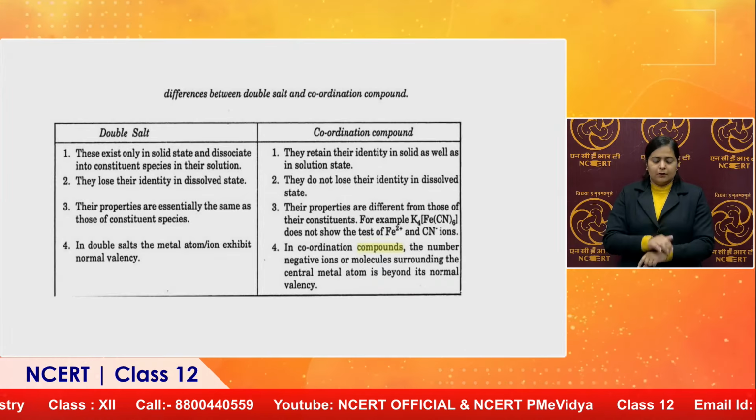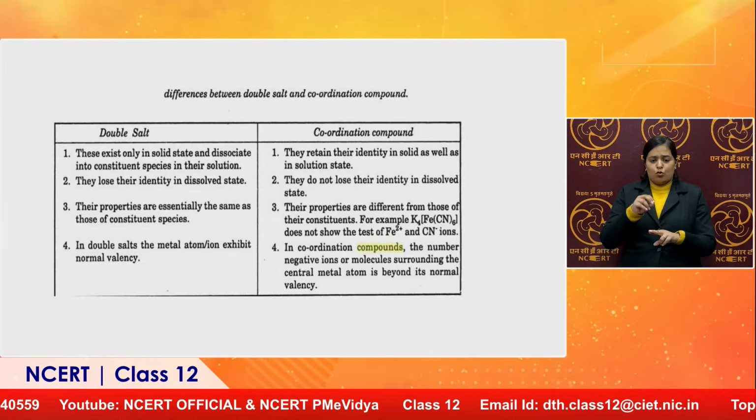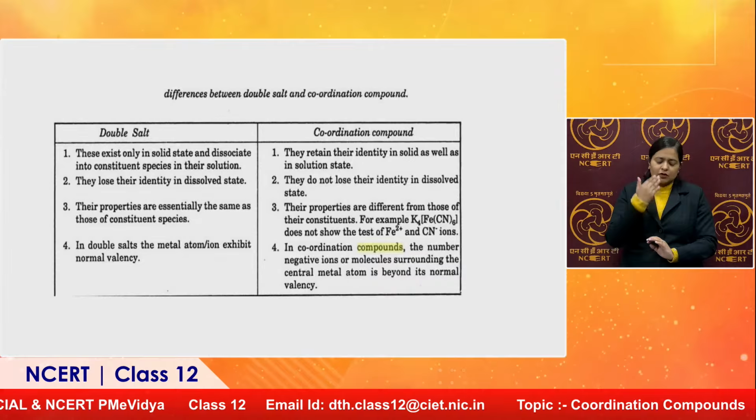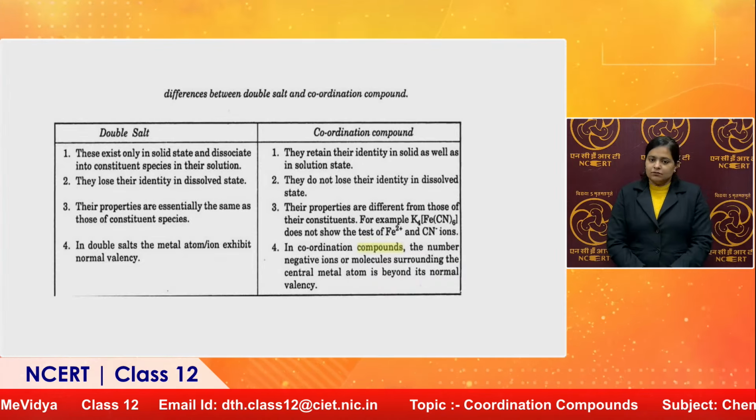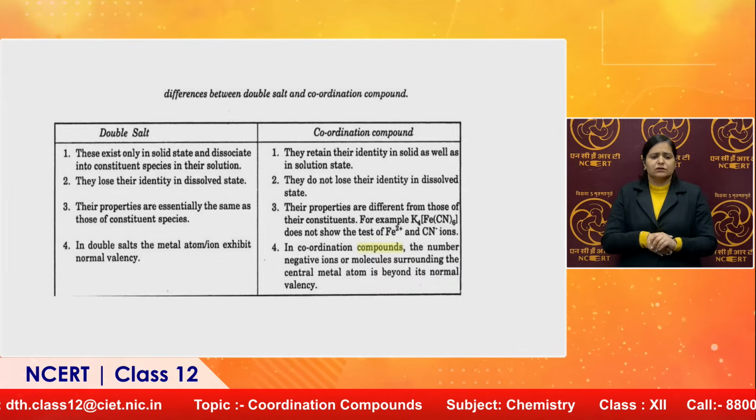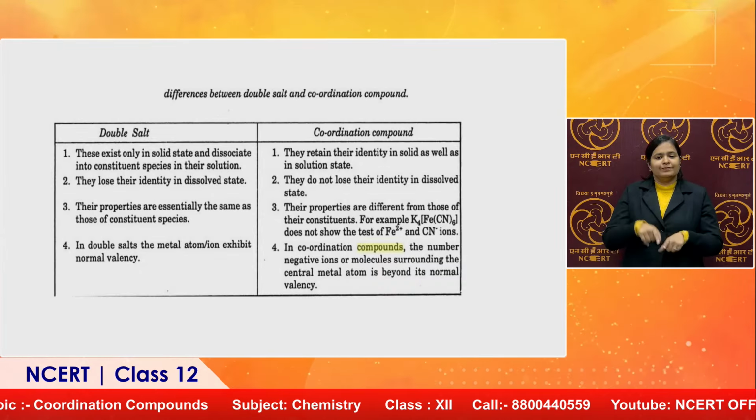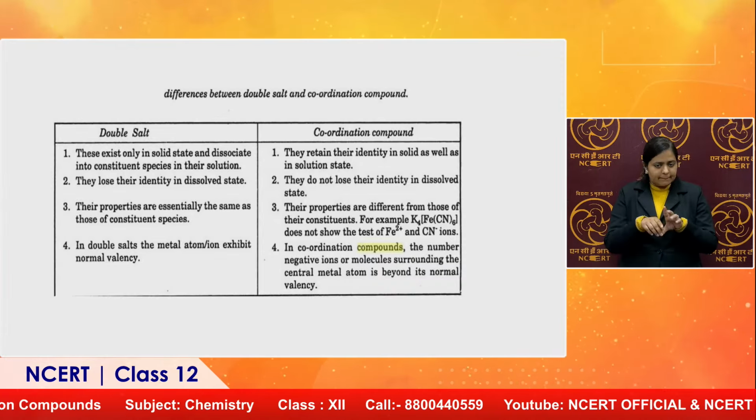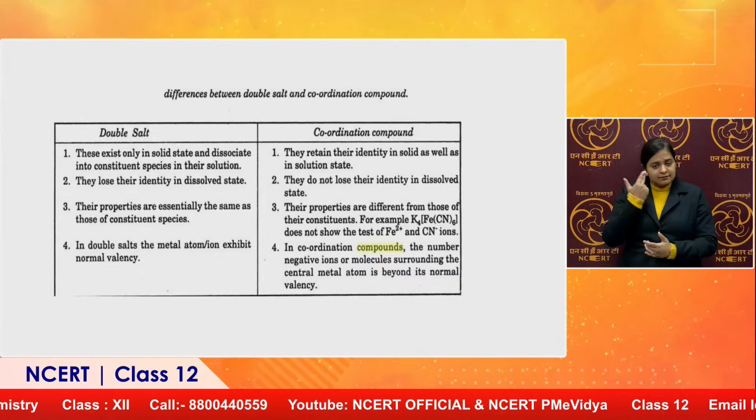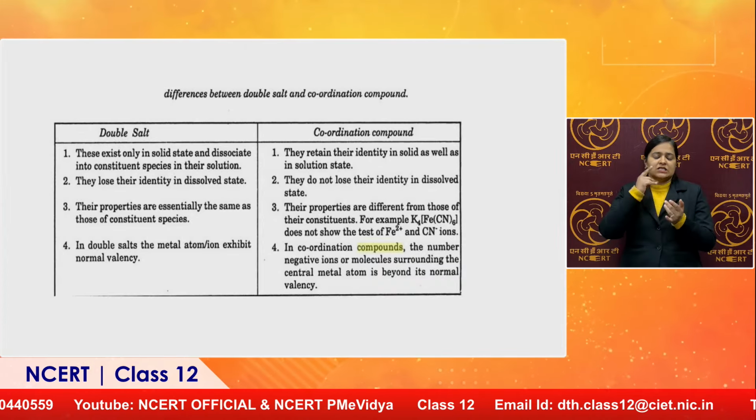For example, K4[Fe(CN)6] does not show the test of Fe2+ and CN- ions separately because those ions have not been generated. CN- ion will not be furnished by this complex because it has already made a coordination sphere by coordinate bonds. It becomes stable. Only positive ions, in the form of potassium, will be furnished. That is why K4[Fe(CN)6] does not show the test of Fe2+ and CN-.